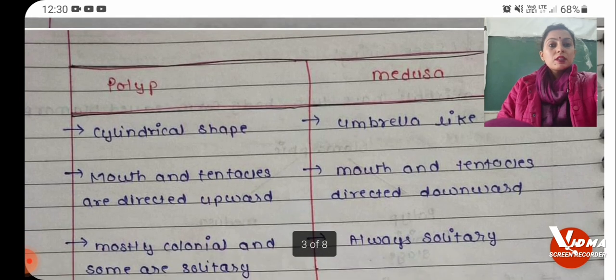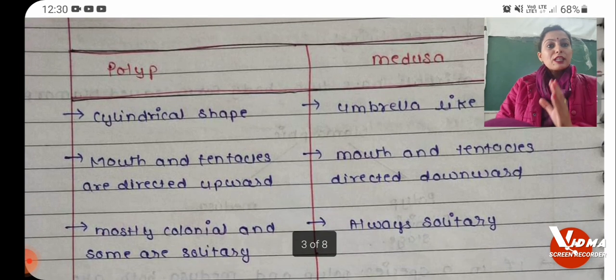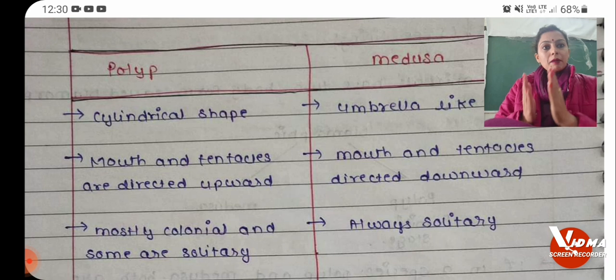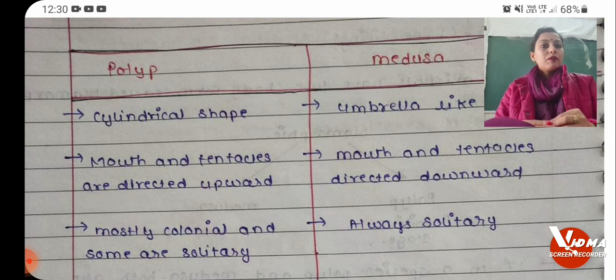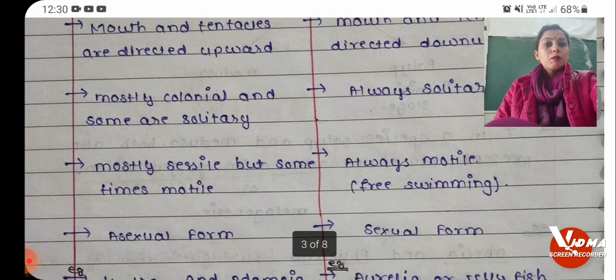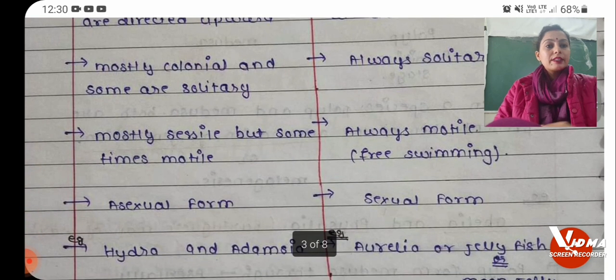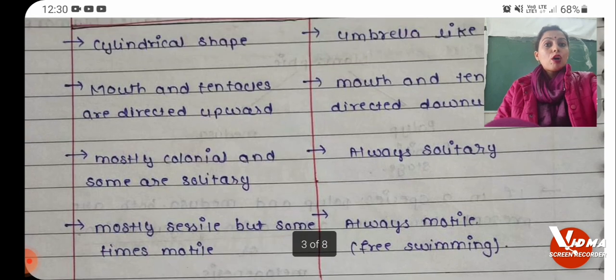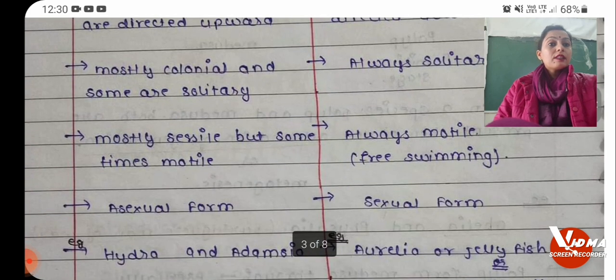We will first discuss Polyp. Polyps are cylindrical in shape. Their mouth and tentacles are directed upward, and most of the polyps live in colonial form, and very few polyps live a solitary life. Most of the animals here are sessile, and very few species are motile, and polyp is formed by asexual reproduction. Examples of polyps are Hydra and Adamsia.